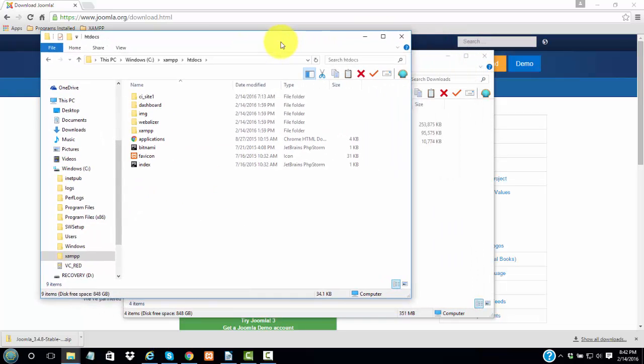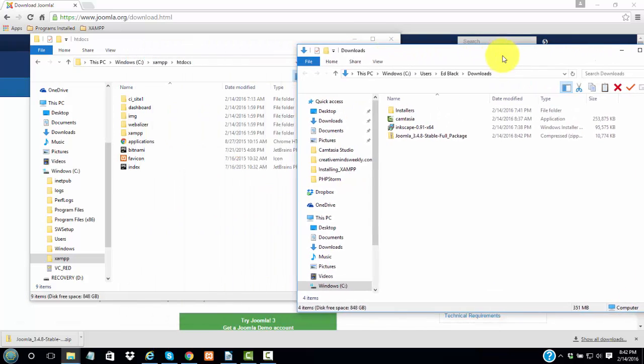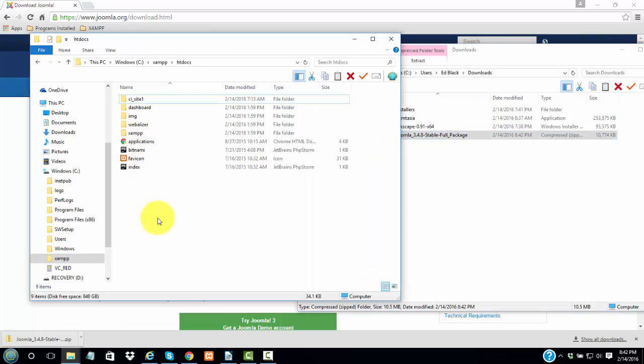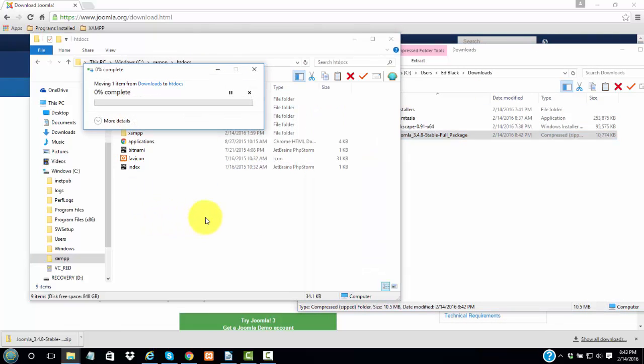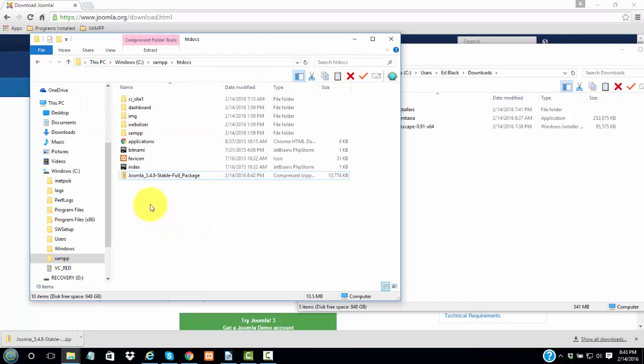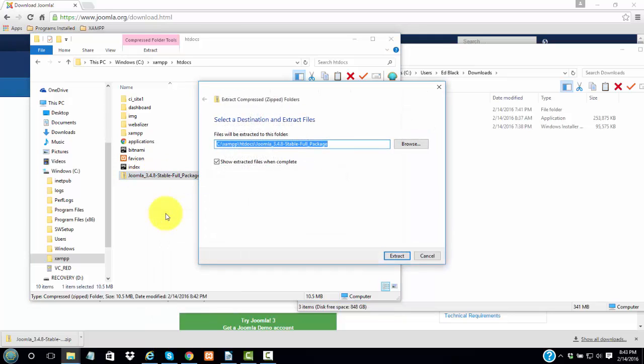So we're going to take this folder here, and we're going to drag this Joomla folder into here. So now we have it in our htdocs folder. Now I'm going to right click, and I'm going to extract all, and extract.